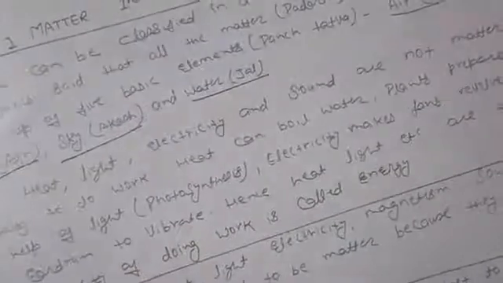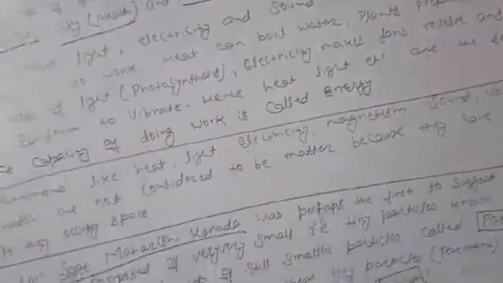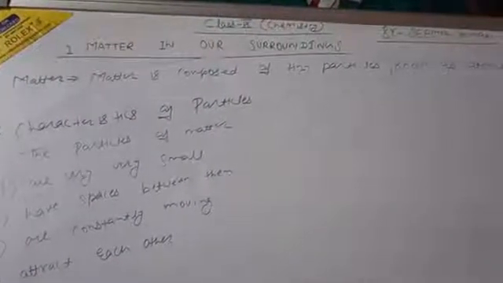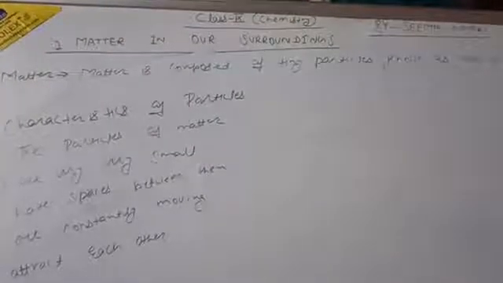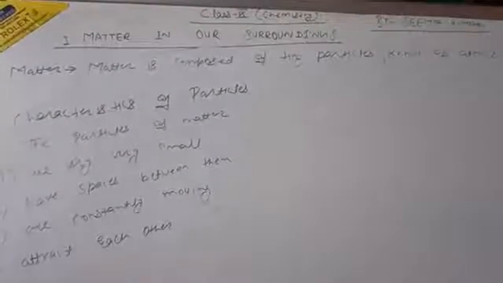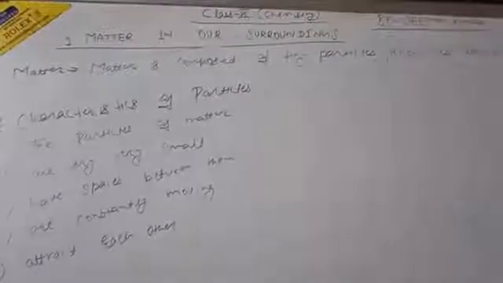Hence, matter is composed of tiny particles known as atoms.